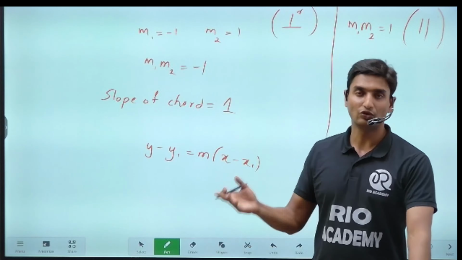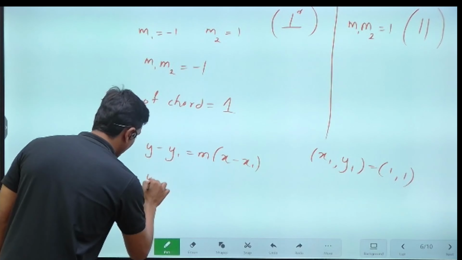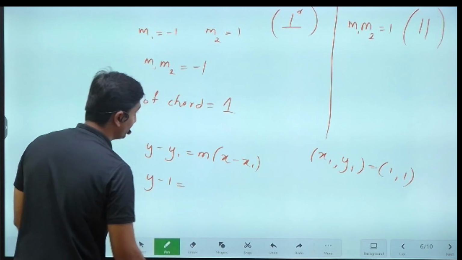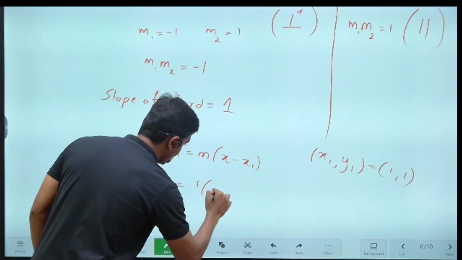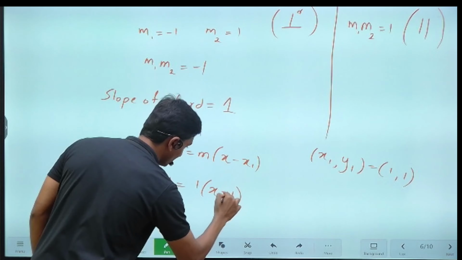All right. So now, guys, all you have to do is substitute. We have the point here, 1, 1. X1, Y1 will be 1, 1, because it is given in the question. So substitute: y minus 1 is equal to, what is m, guys? m is nothing but 1, into x minus 1.